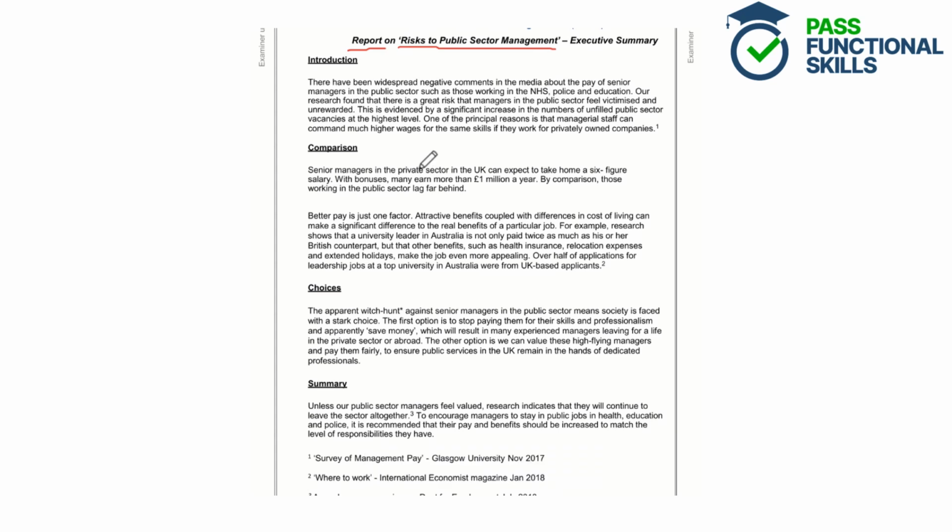We've got very formal language that's been used throughout, and we've got references here to footnotes at the bottom. So it's a very professional document. We've got very professional language such as widespread negative comments and managerial staff. It's very formal, professional language.